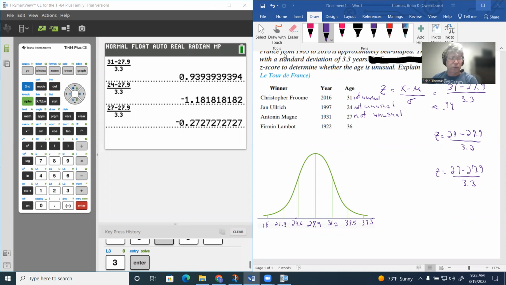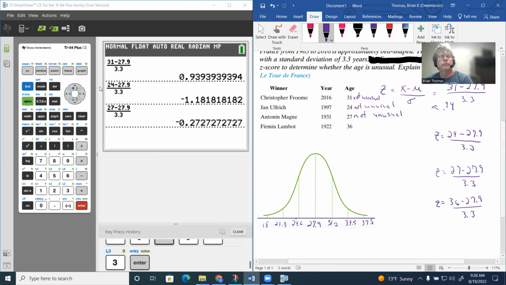So in calculating z-scores for this one, again, this is how many standard deviations from the mean to go. So this is going to be 36 subtract 27.9. If I divide by 3.3, that'll tell me how many standard deviations to move from the mean of 27.9.